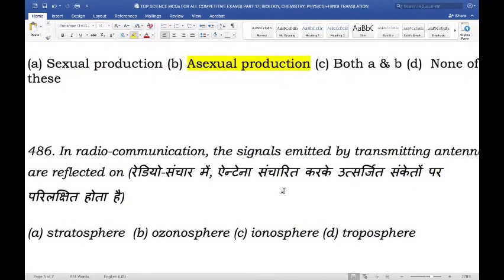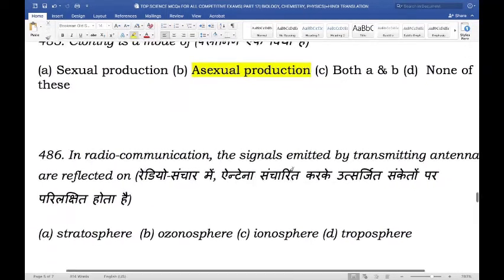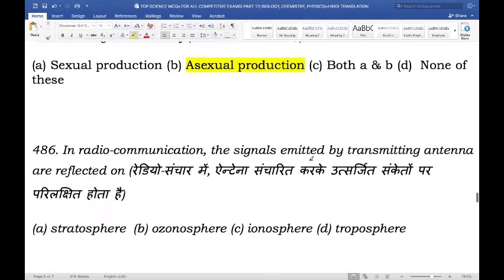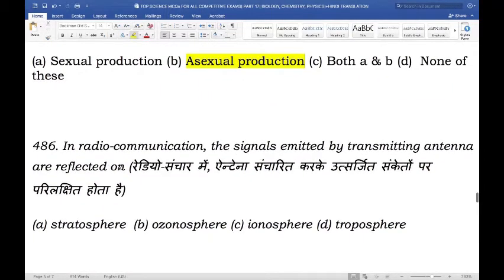Next, in radio communication, the signals emitted by transmitting antenna are reflected on. So where are the signals reflected on? Is it reflected on stratosphere, ozonosphere, ionosphere, or troposphere? And the right answer here is ionosphere.